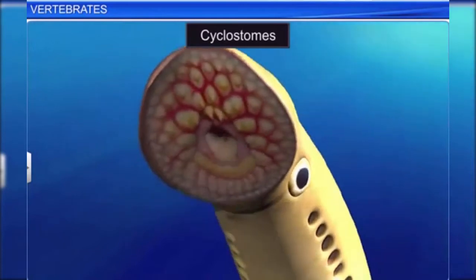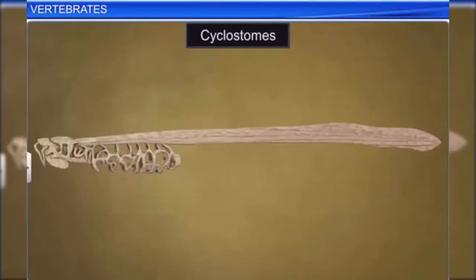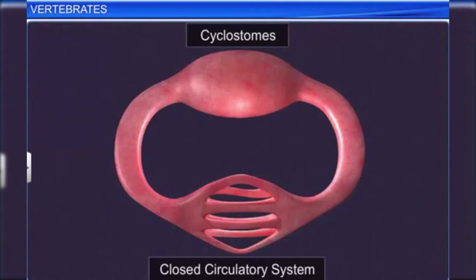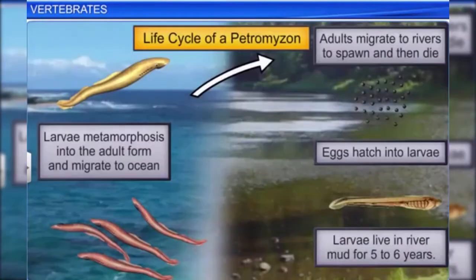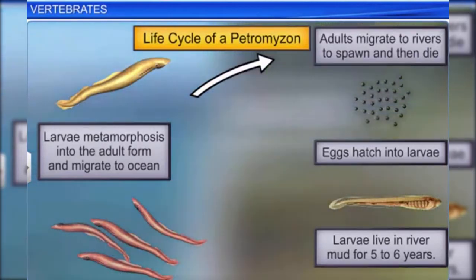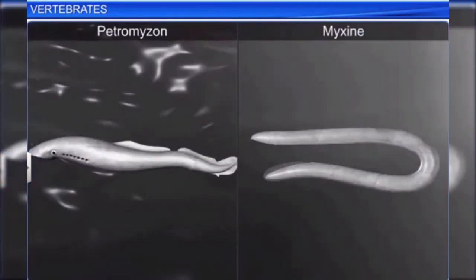They have a sucking and circular mouth, a cartilaginous cranium and vertebral column, and a closed circulatory system. The life cycle of cyclostomes is unique. They migrate to fresh water to spawn and die within a few days, leaving their larvae, which, after metamorphosis, return to the ocean. Petromyzon and Myxine are examples of cyclostomes.